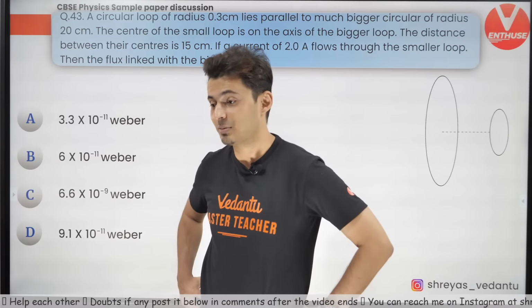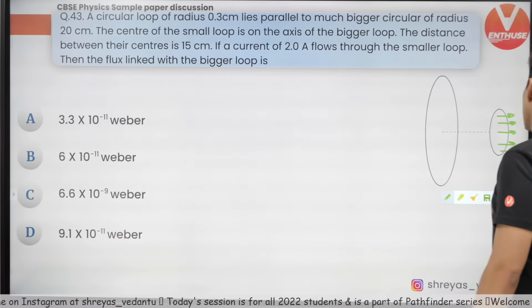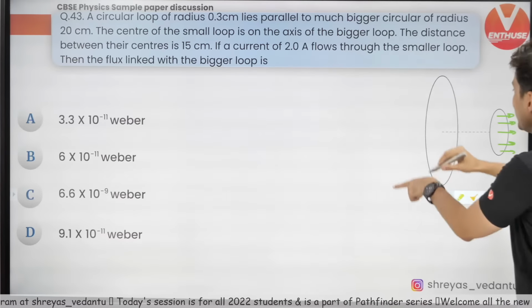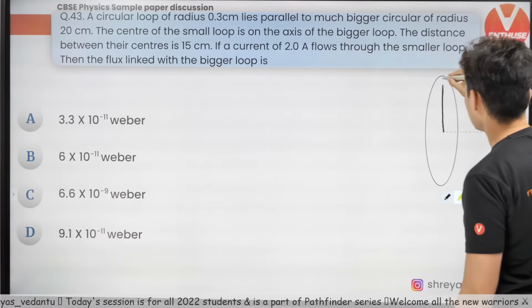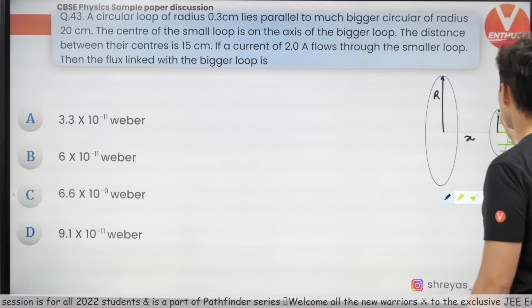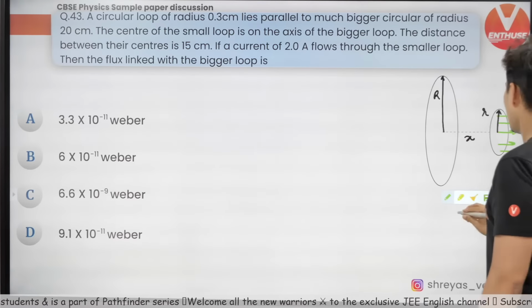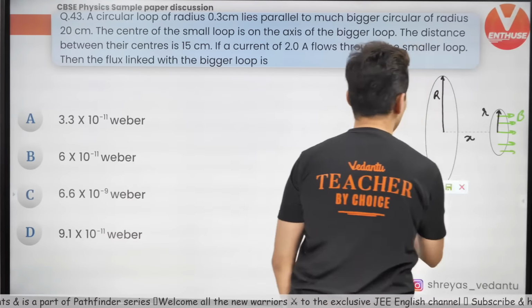So here you have two coils, and if you have another coil which is smaller one on the axis at some distance, the question is the flux due to the bigger one. So what you need to do is figure out how much field comes because of the bigger coil's current. So let's say this is R, let's say this is X, let's say this is small r, and let's say this is B. Now the question is, what's the flux?